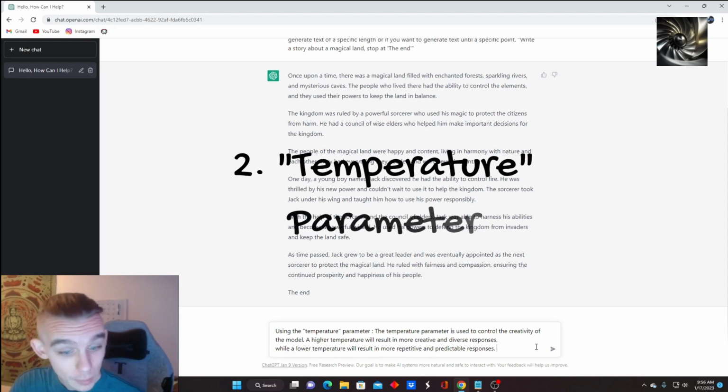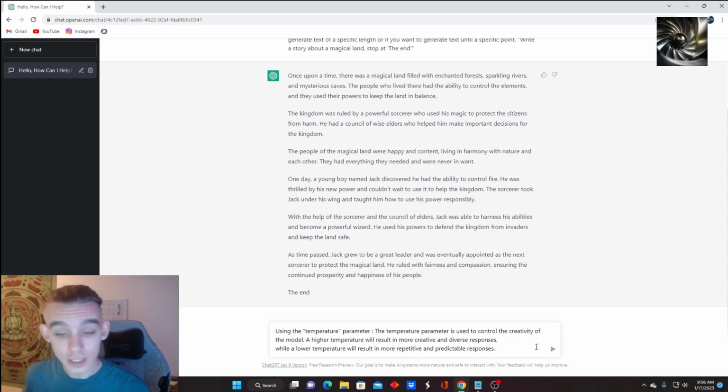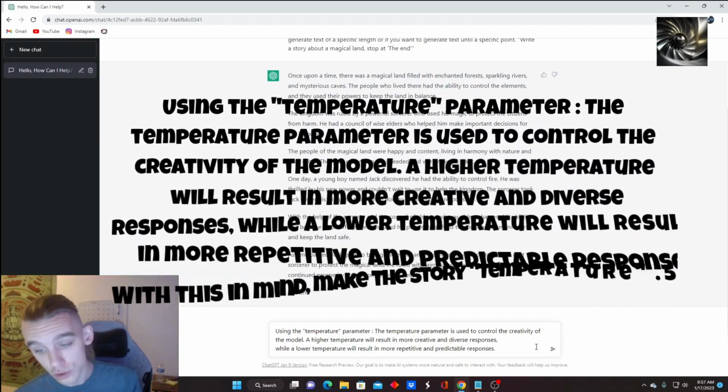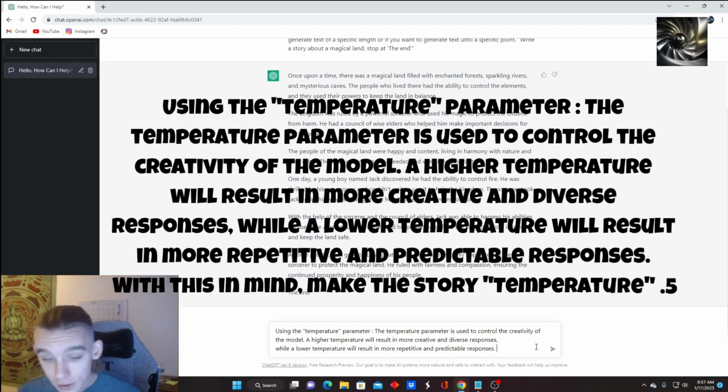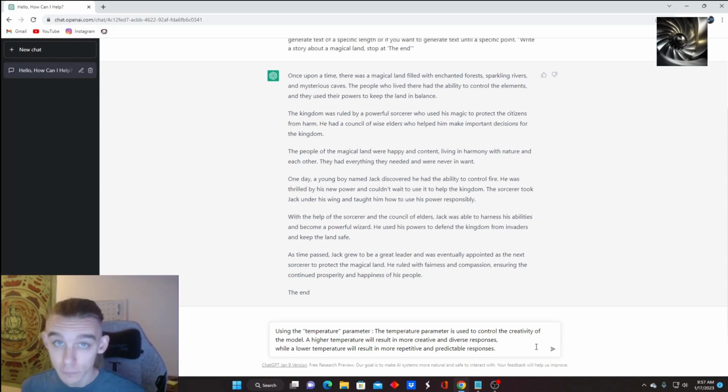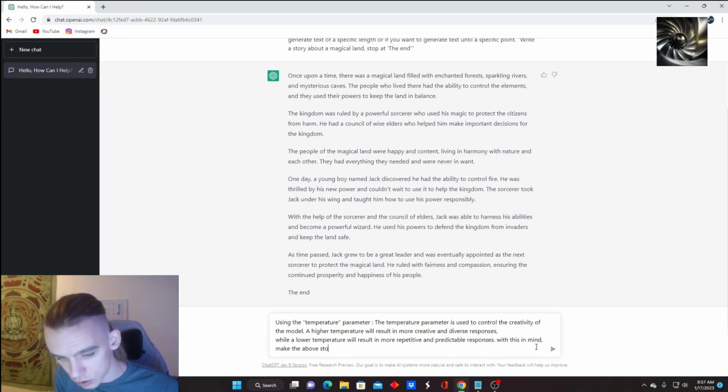So I just copy pasted our second parameter into the box below so that we can make this much easier for us. Don't have to type everything in, and I tell it what my second parameter is, and that's using the temperature parameter. The temperature parameter is used to control the creativity of the model. A higher temperature will result in more creative and diverse responses, while a lower temperature will result in more repetitive and predictable responses. Now, every time I refer to temperature when I enter this, it should give me a creativity scale. So, with this in mind, make the above story